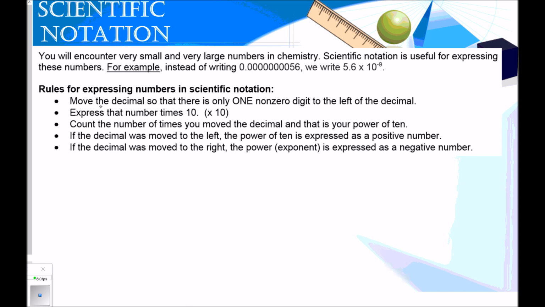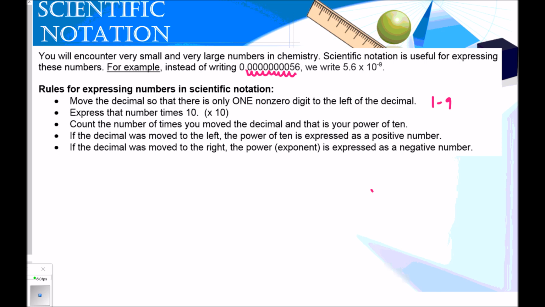Okay, first, we're going to move the decimal so that there's only one non-zero digit to the left of the decimal. That means our number should be between 1 and 9, okay? So with this number, I put my decimal here so that it's between 1 and 9, 5.6. We're going to express the number times 10, so 5.6 times 10. Then we're going to count the number of times we had to move the decimal, and that is our exponent, or our power of 10. So I had to move it 1, 2, 3, 4, 5, 6, 7, 8, 9 times to get the decimal between the 5 and the 6. That is my power of 10.